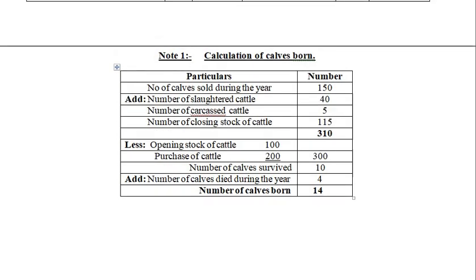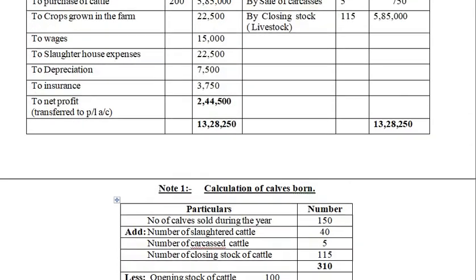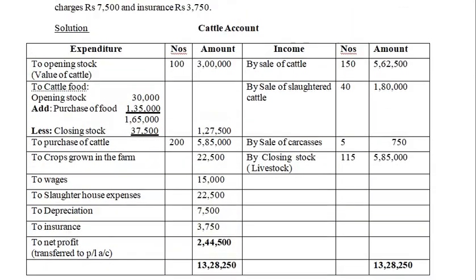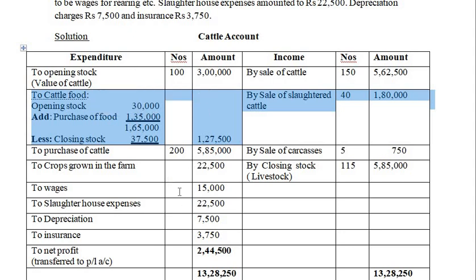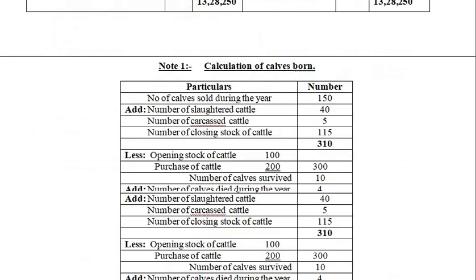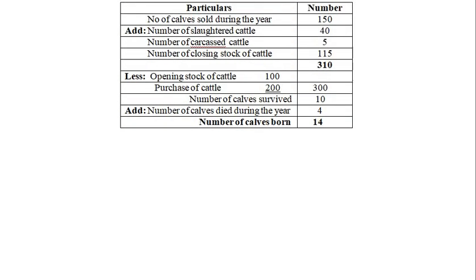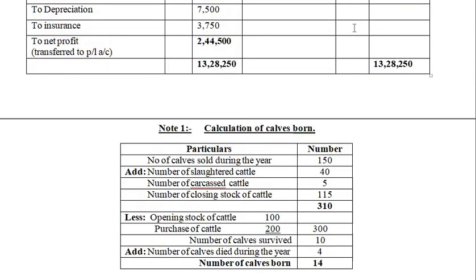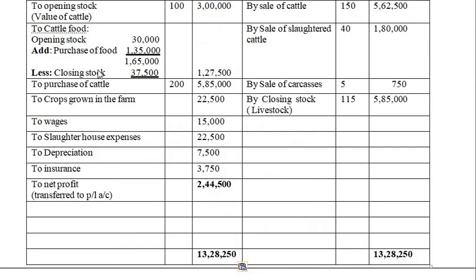Okay, so this has to be added to the cattle account. The number column is there, right? Here we need to add, so I'll just take it to the end. So in the cattle account we'll record this particular transaction, that is of calves born. So here it comes to the debit side. Calves born.